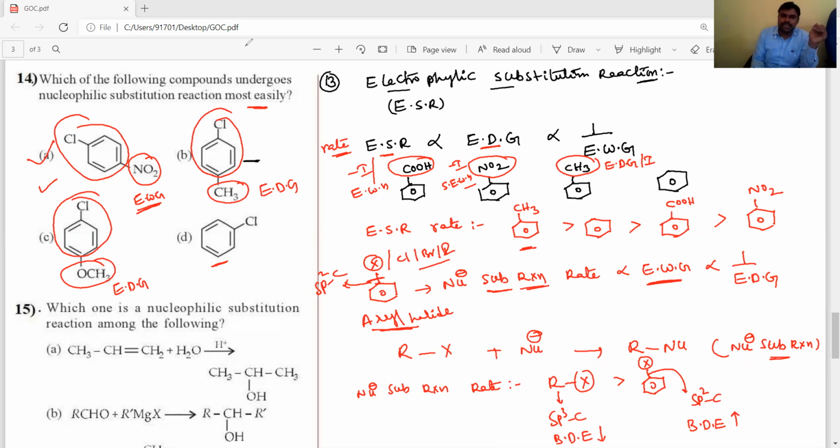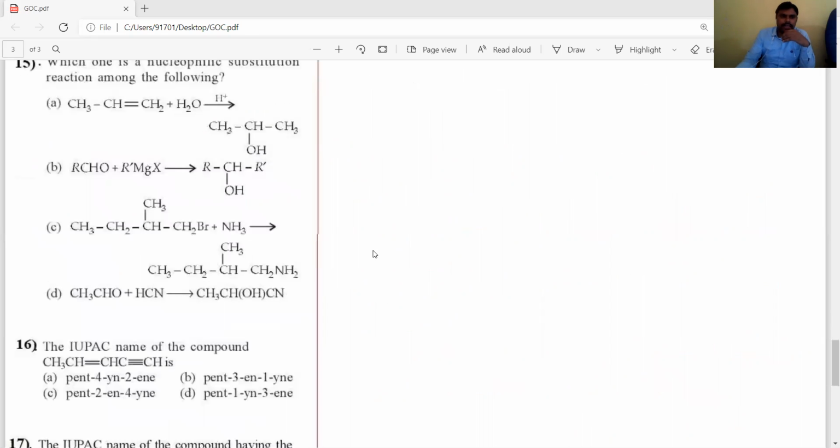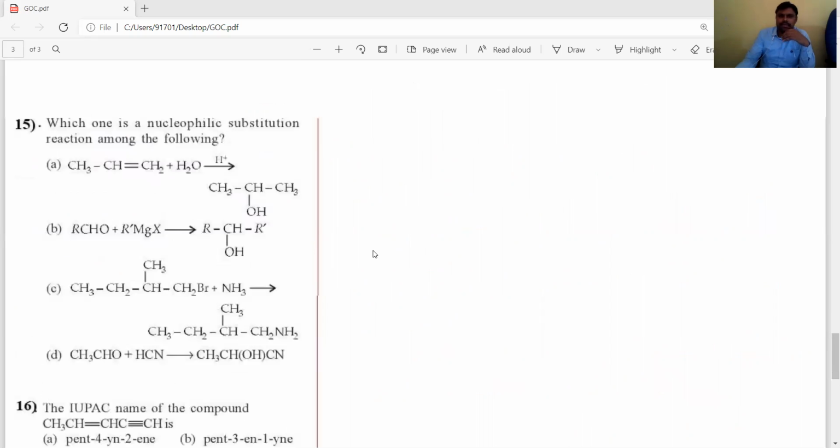Let's see the 15th question. We have to identify, in the given reactions, which is a nucleophilic substitution reaction. Let's observe the first one.